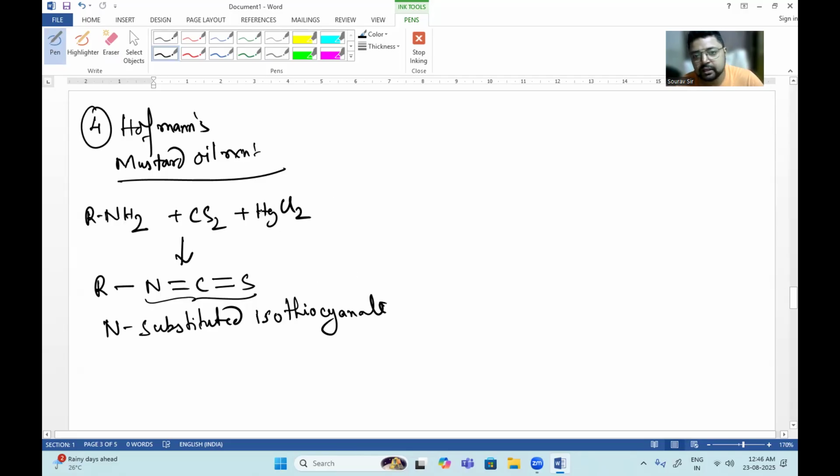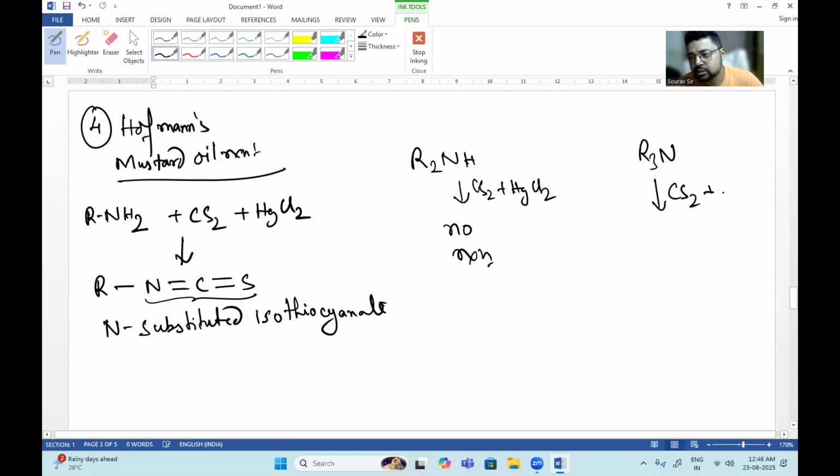Similarly, like the carbylamine reaction, here also R2NH and R3N will not give any reaction with CS2 and HgCl2. They are unreactive towards Hofmann's mustard oil reaction. Why is it known as mustard oil? Because it smells like mustard oil, a very sharp and unpleasant mustard oil-like smell.